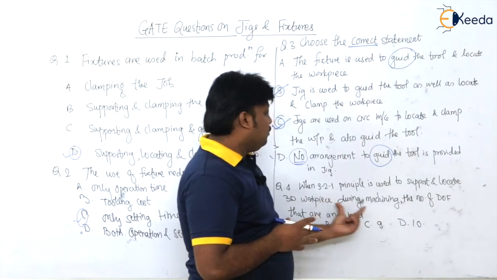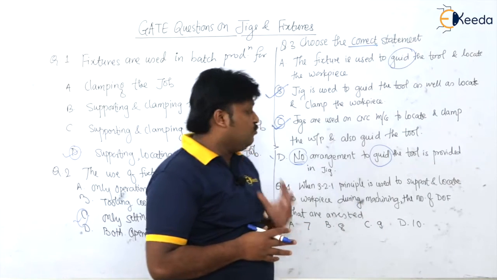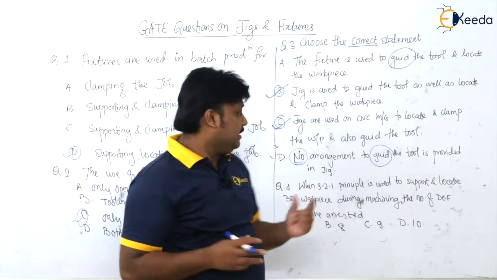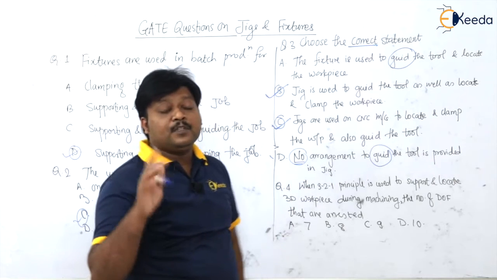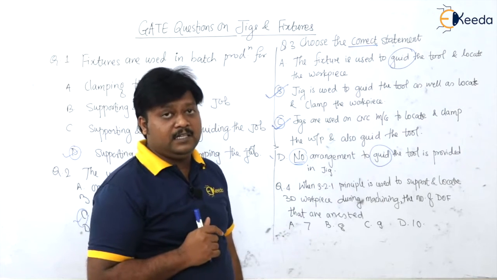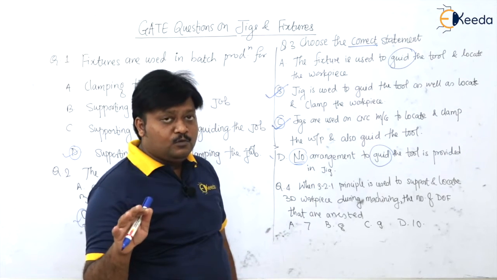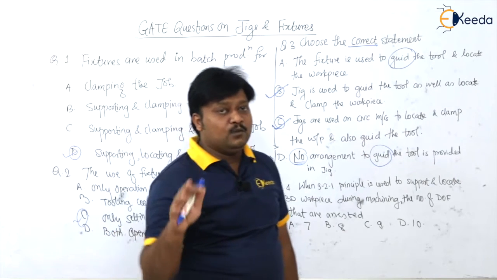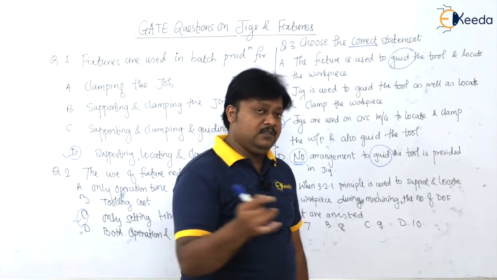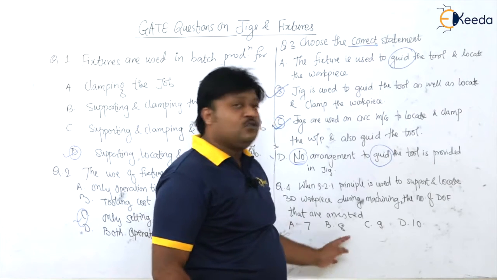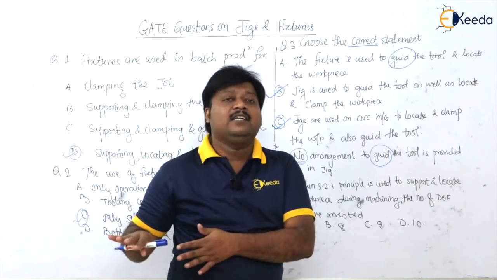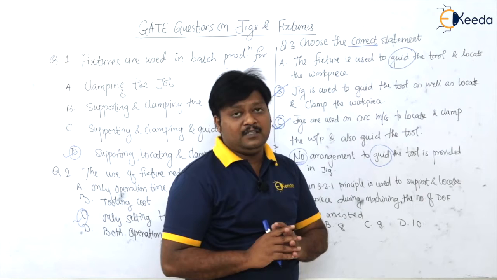When we go for the machining operation, out of these 12, how many are arrested in this 3-2-1 principle? There are 9 degrees of freedom arrested. 2 are left for loading and unloading and 1 is for the tool, isn't it? So 3 are left over and 9 degrees of freedom are arrested.